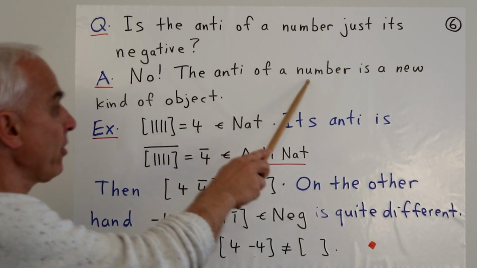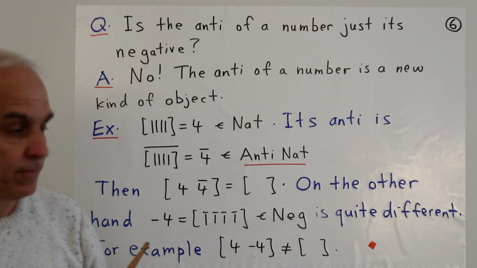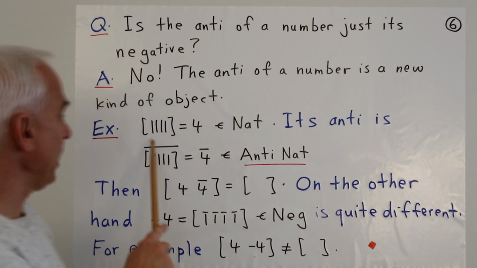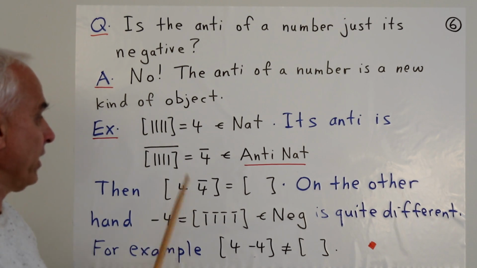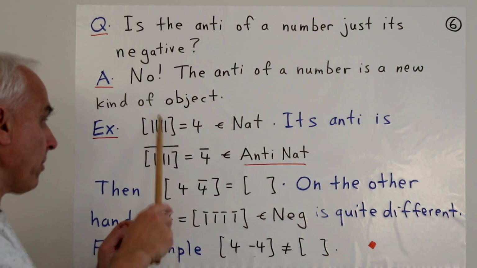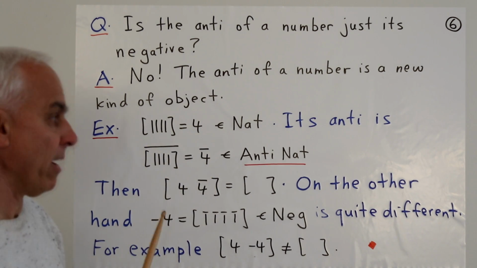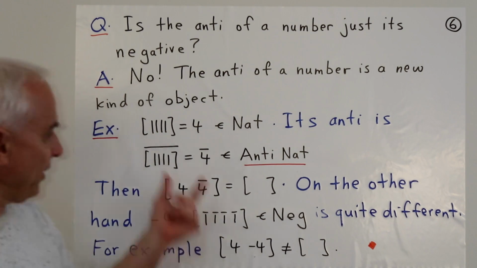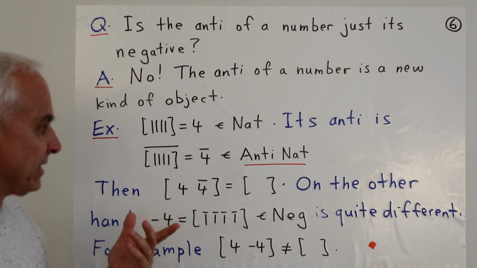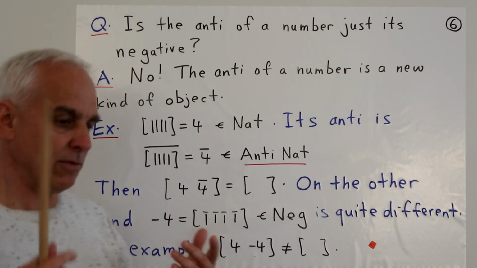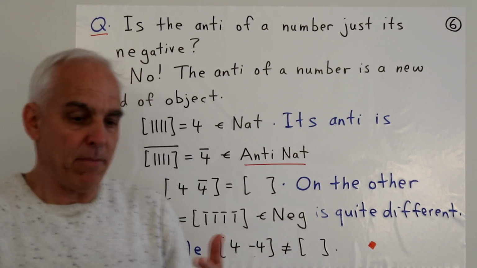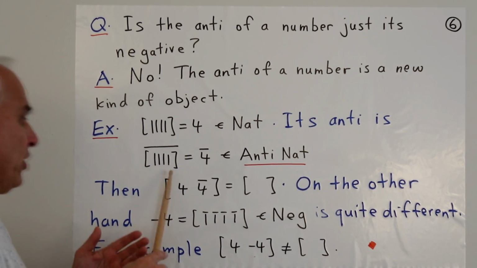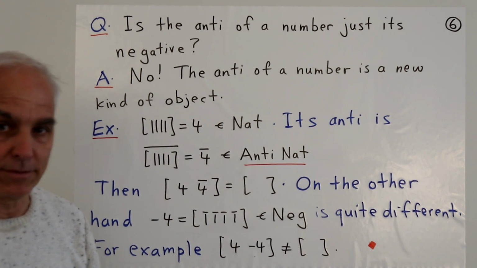The anti of a number is a new kind of object. So for example, here is the number that we usually call 4. It's an M set with a mark, mark, mark, mark in it. It's a natural number. So the anti of this thing, what is it? Well, this is a mathematical object, and its anti is what you get when you multiply it by anti-mark. By definition, that's just a new object that has a bar over it.